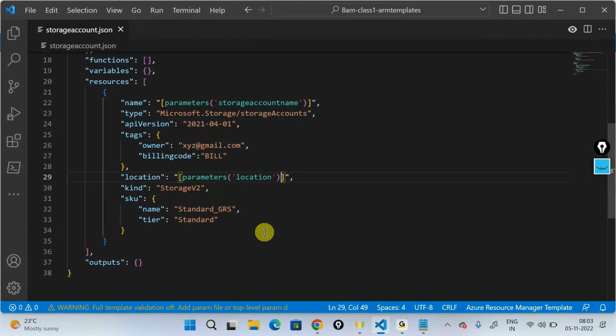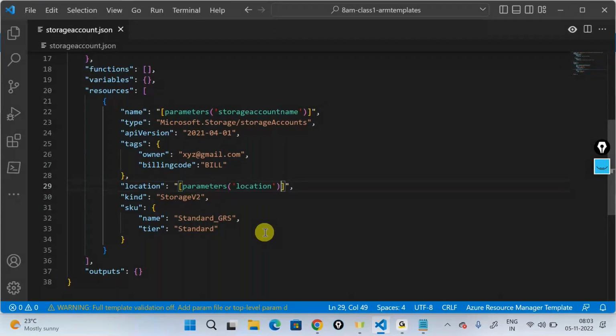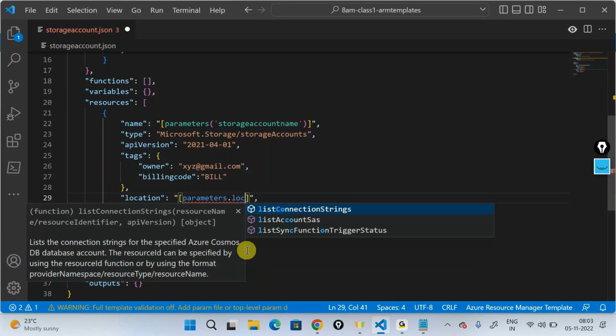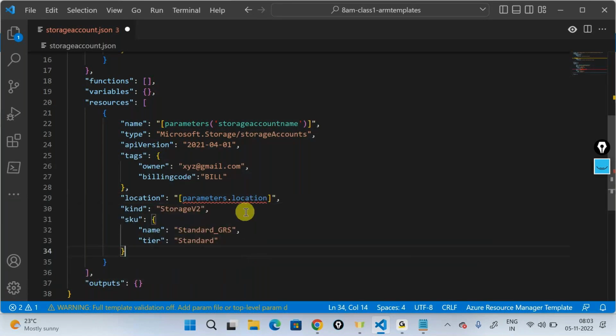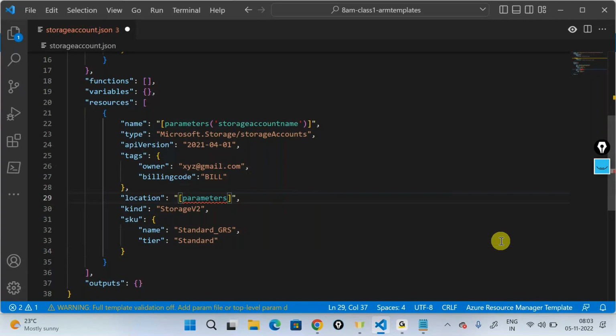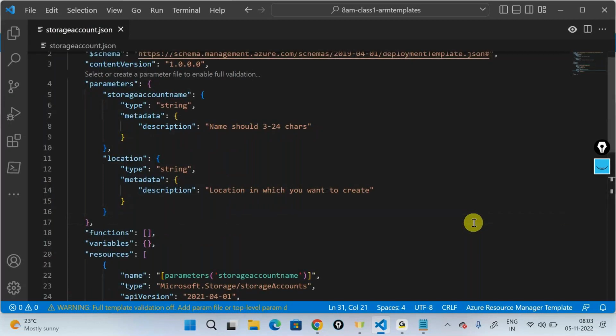No, you cannot use a dot here, because this is not pure JSON syntax that I'm calling. It's a combination of JSON and an ARM template language. So according to this language, if I do parameters dot, it's going to fail, simply saying it's missing a function argument. So this is not how you declare it, and it'll start complaining. You cannot do a parameters dot because you're not going into the properties of a parameter; rather, you're calling a parameter out here. So that's the reason you cannot do a dot here. Getting it?